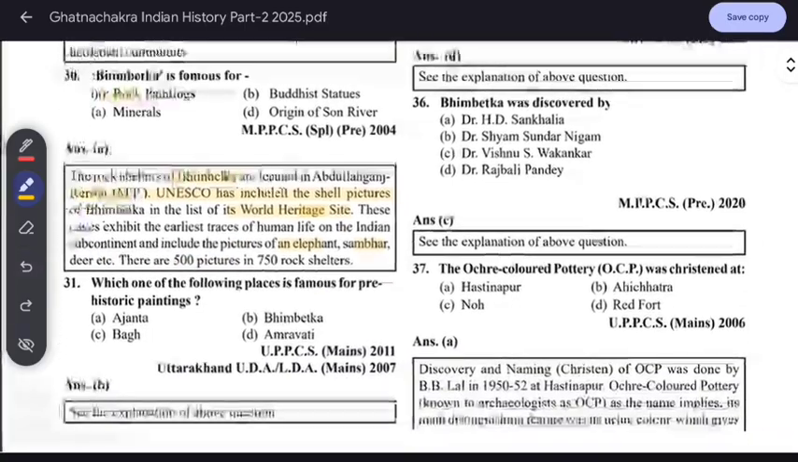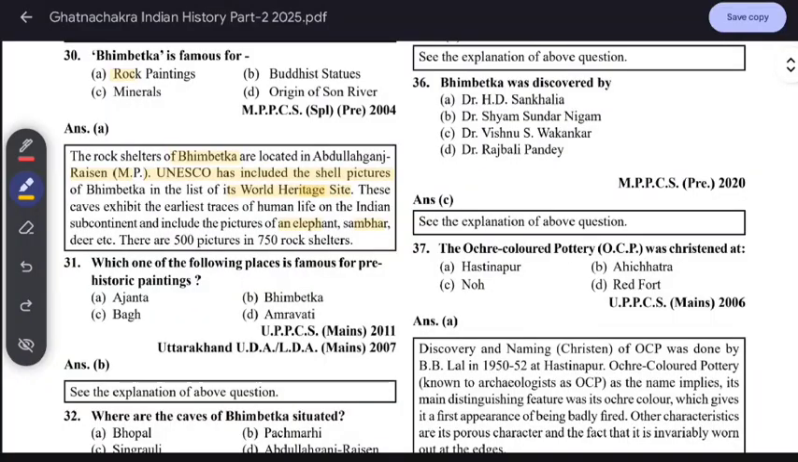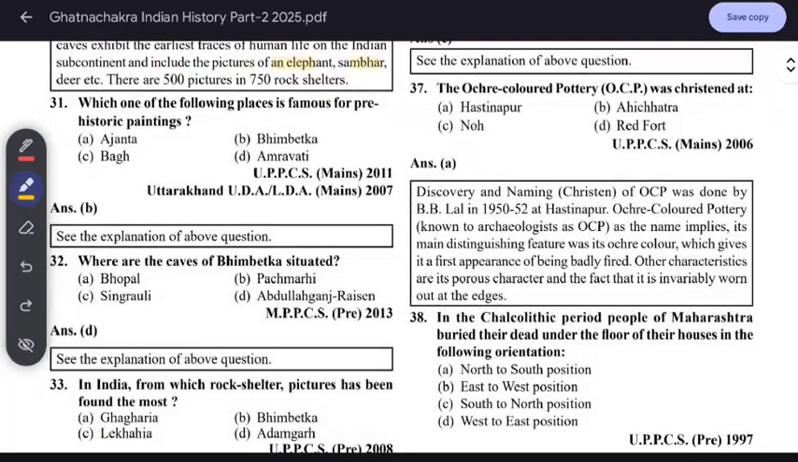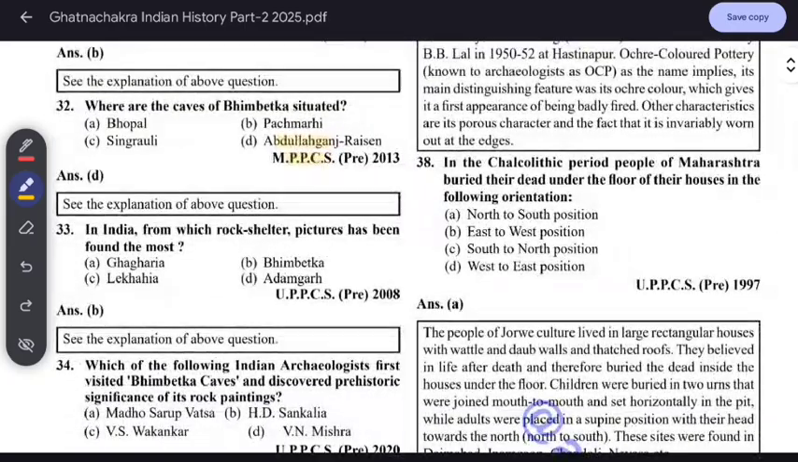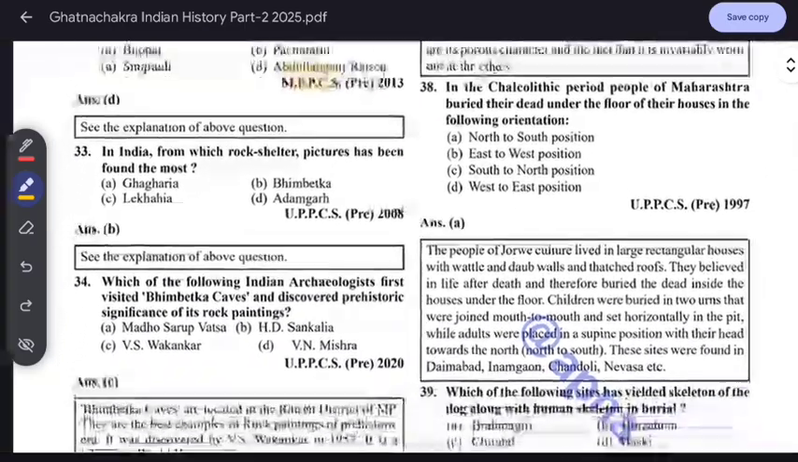Which one of the following places is famous for prehistoric painting? Bhimbetka. For painting in ancient times, remember only Bhimbetka. Where are the caves of Bhimbetka situated? It is Obaidullaganj, Raisen. It was asked in the MPPSC, so that's why it is very specific, but we know the Raisen district. That's it. In India, from which rock shelter have the most pictures been found? Bhimbetka.